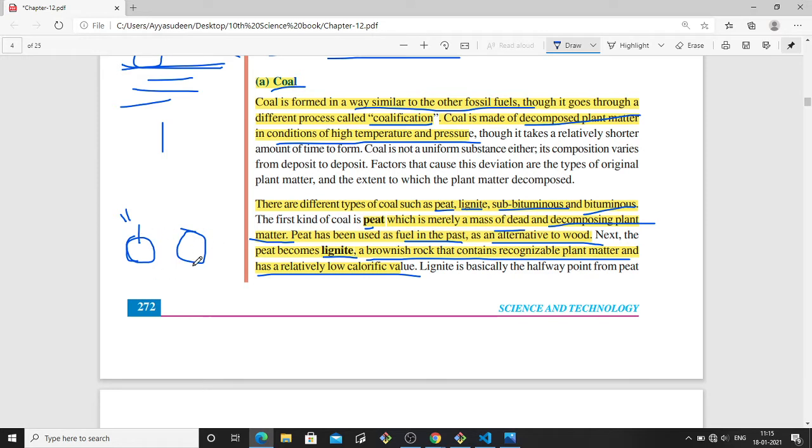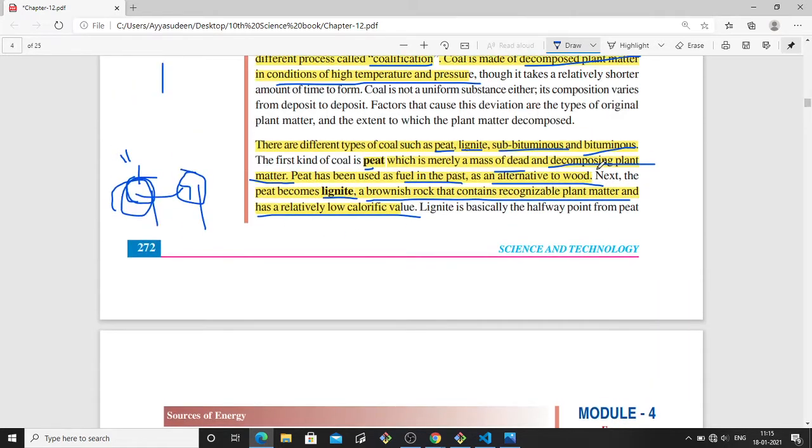When you burn these two, you will get more heat from the lignite. So when you compare lignite and peat, peat has a lower calorific value. But when you compare with bituminous coal, lignite has a low calorific value.